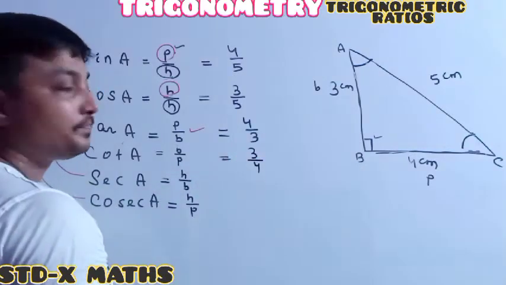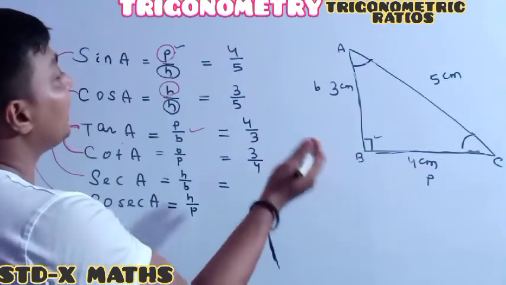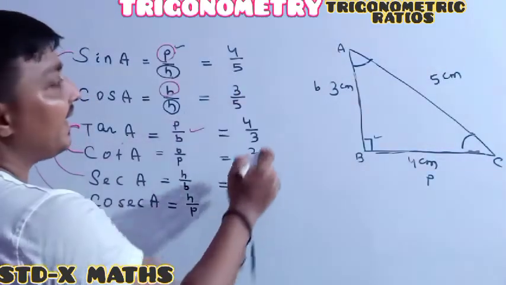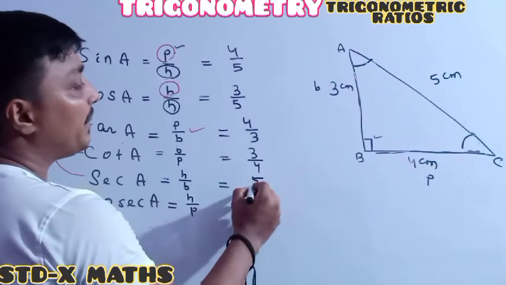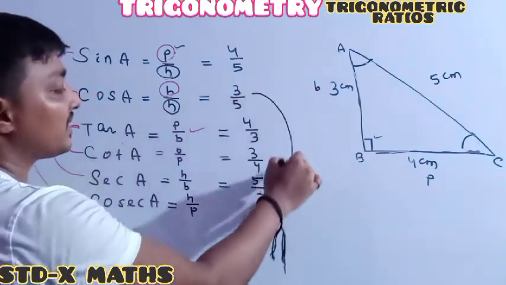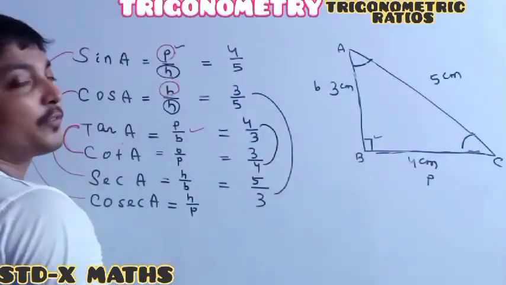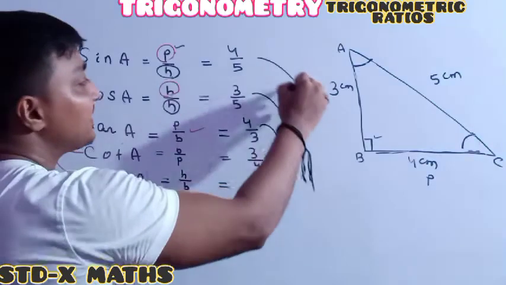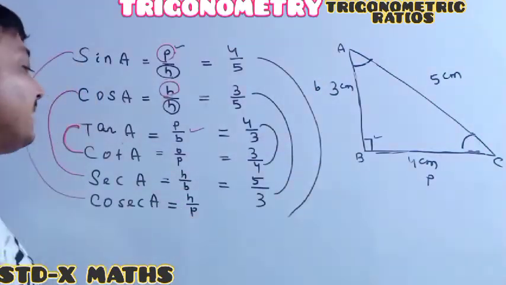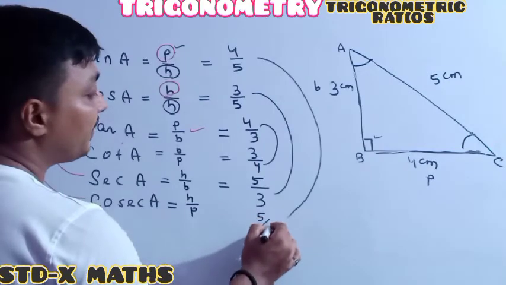B divided by P. And sec is H by B. H is 5 and divided by B means 3. Otherwise, directly also you can say this one is the reciprocal of this one. These two are both reciprocals of one another, and its reciprocal is this one. And its reciprocal of 4 by 5 will be 5 divided by 4.